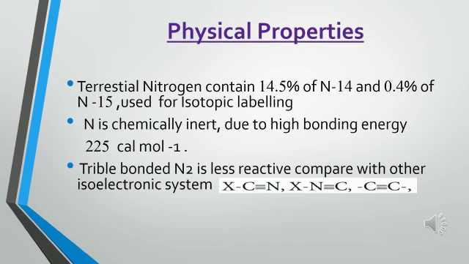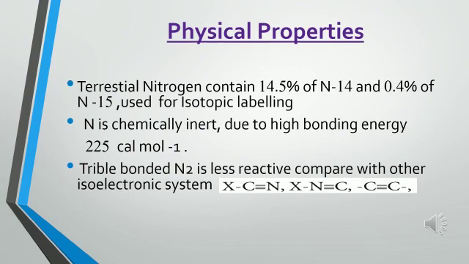That is collectively called terrestrial nitrogen. From the terrestrial nitrogen, N14 contains 14.5%, and N15 contains 0.4%, because nitrogen exists in two isotopic forms, N14 and N15. This N15 is used for isotopic labeling purpose.